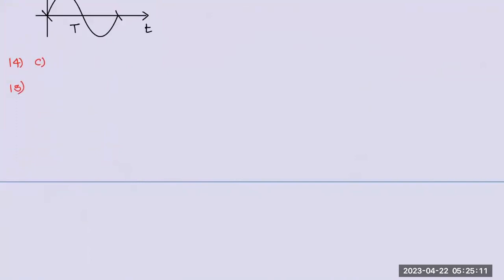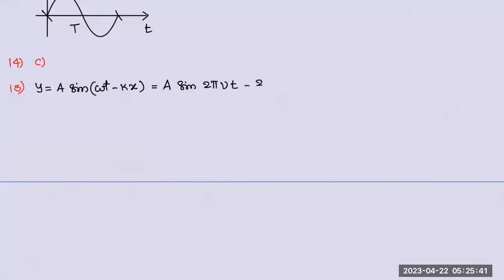15. The equation of a wave propagating with velocity 330 meter per second and having frequency 110 hertz, amplitude 0.05. Okay, fine. y is equal to a sine omega t minus kx, or I can write a sine, what is omega? 2 pi nu t.